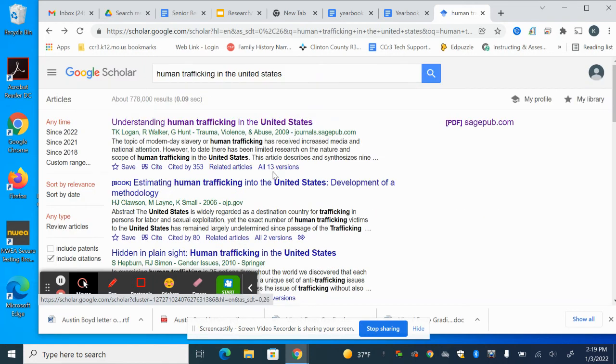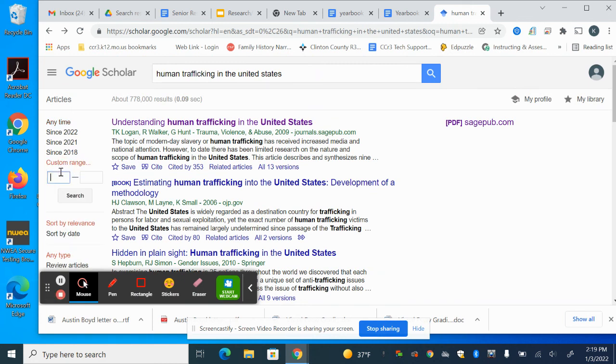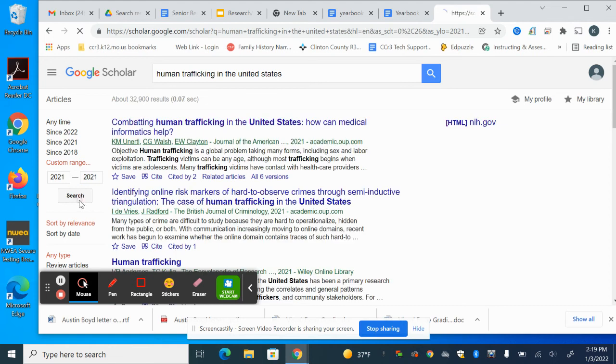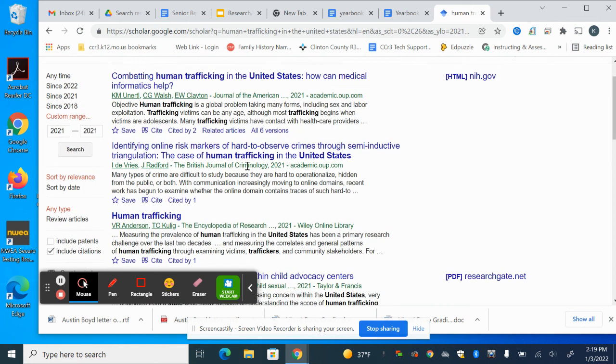Take your time. You can search, so you can create a custom range. If you'd like, you can just say in 2021, and I just want to search the last year. And I may not get very much, or that's what I get there.